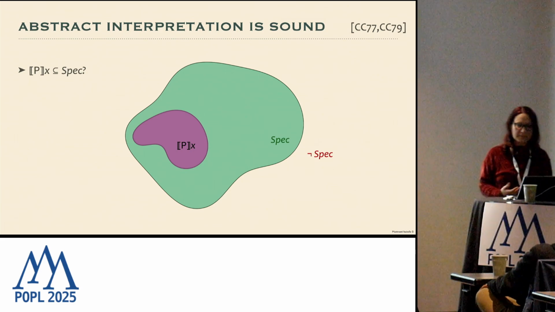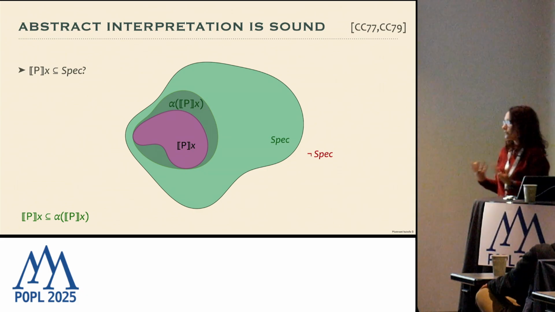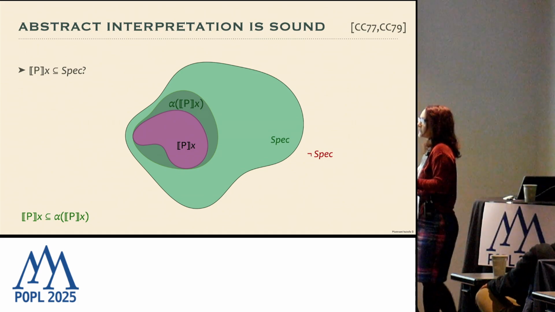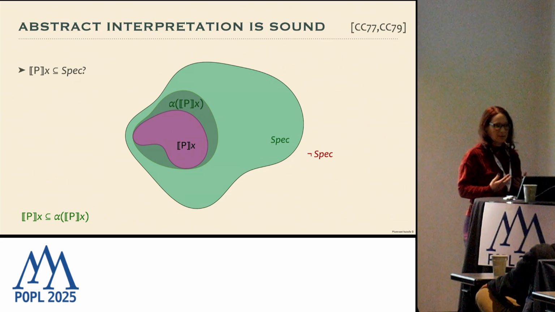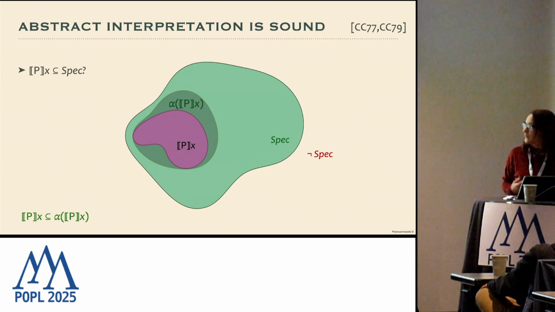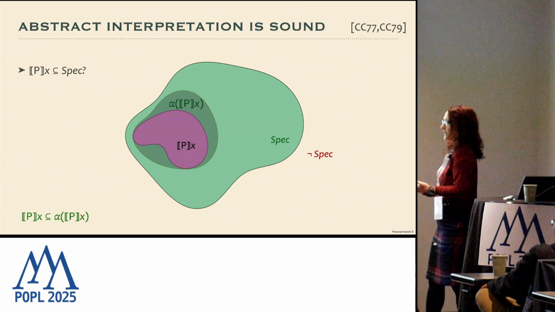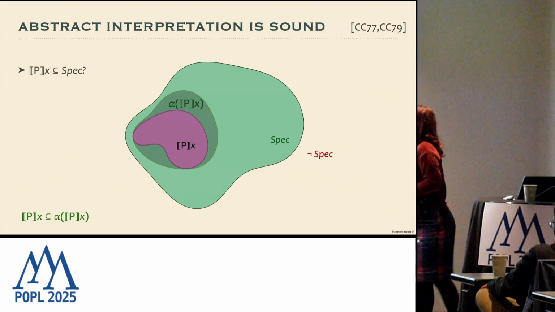So since the concrete semantics is undecidable, we usually try to prove whether a property of the semantics satisfies the specifications. So when we write something like this, we have anyway an abstraction of the concrete semantics. So still we have the decidability problems.